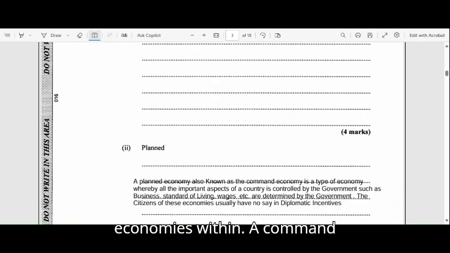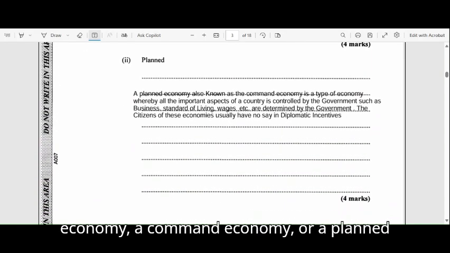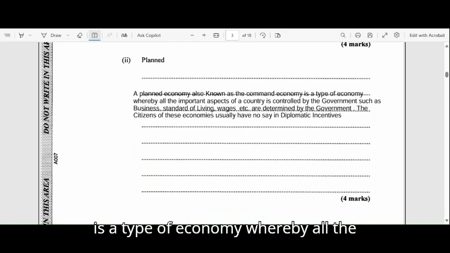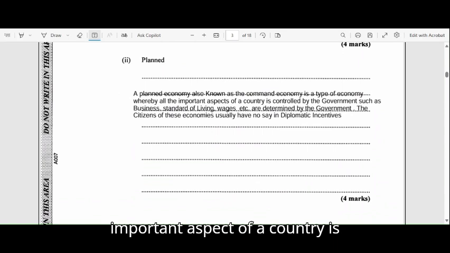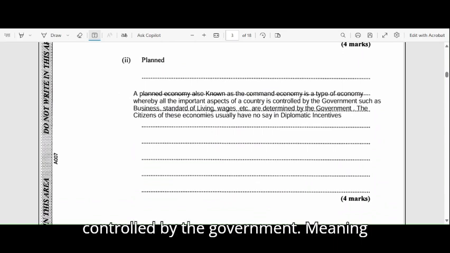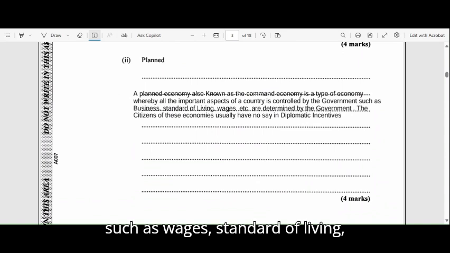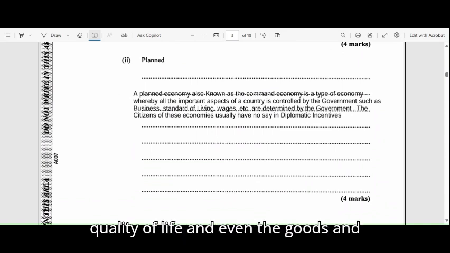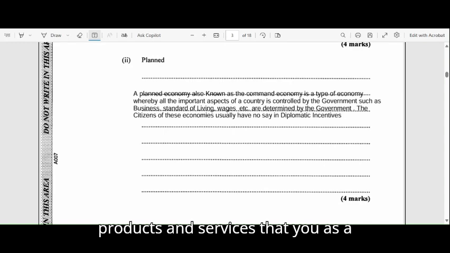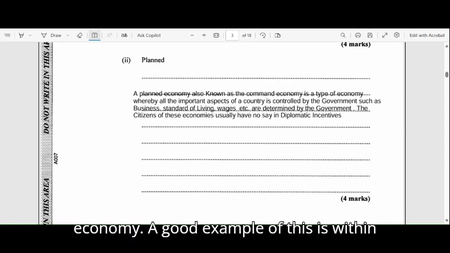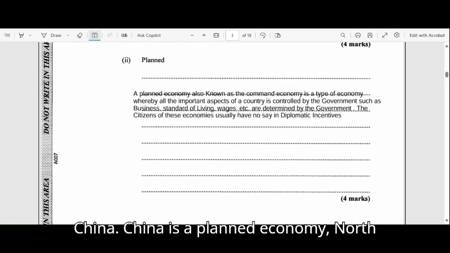A command economy, or a planned economy, is a type of economy whereby all the important aspects of a country are controlled by the government, meaning that the major decision-making processes such as wages, standard of living, quality of life, and even the goods, products and services that you as a citizen have are determined by the planned economy. A good example of this is China. China is a planned economy.